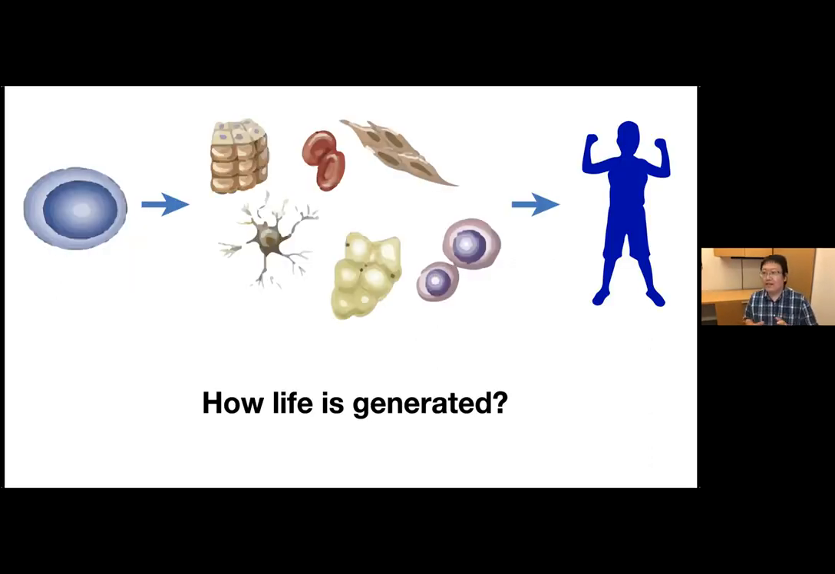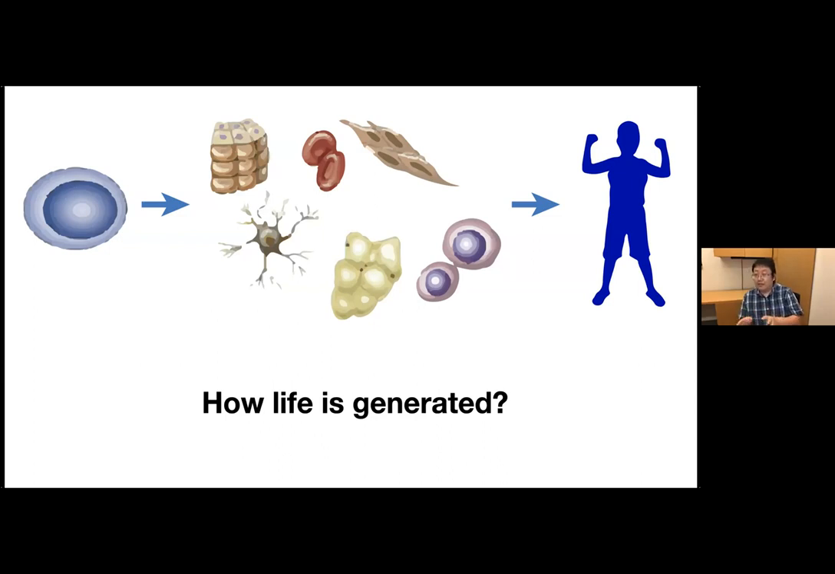So the question we are interested in is to understand the life generation process. As we know, each of us is generated from a tiny single cell, and this tiny single cell continues to divide and differentiate into many different cell types. They form different tissues, organs, and finally our body. Because the cell is the basic functional unit, to understand the life generation process, we need to comprehensively characterize every single cell state and also how they dynamically change during the life generation process.